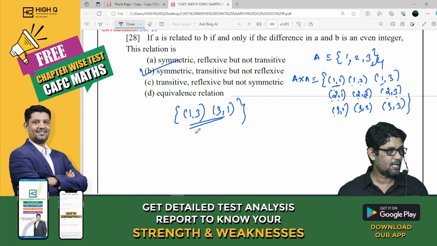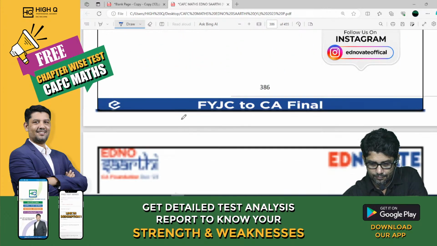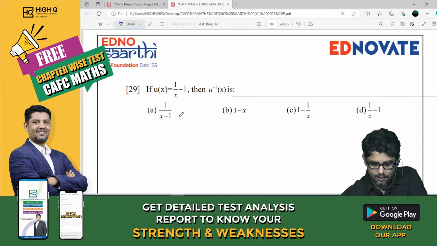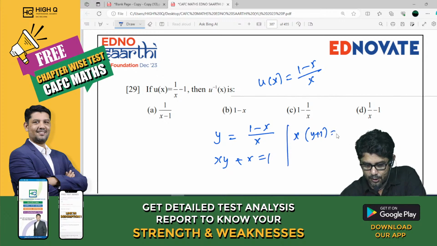This is a little bit confusing only. So here f of x is equal to 1 minus x by x. Find f inverse of x. y is equal to 1 minus x by x. xy plus x is equal to 1. Take x outside: x(y plus 1) equals 1. x is equal to 1 by y plus 1.